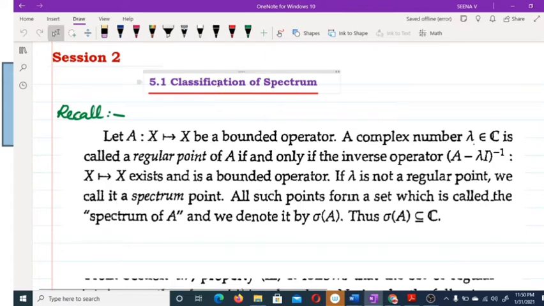Now just to recall what we discussed in our last class. There is no need to write all these things in your notes. Okay. So, what do you mean by a regular point? Let A from X to X be a bounded operator.